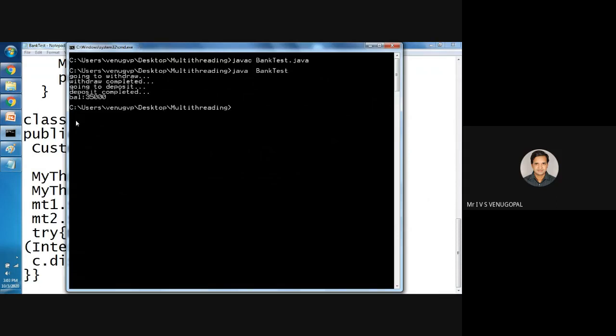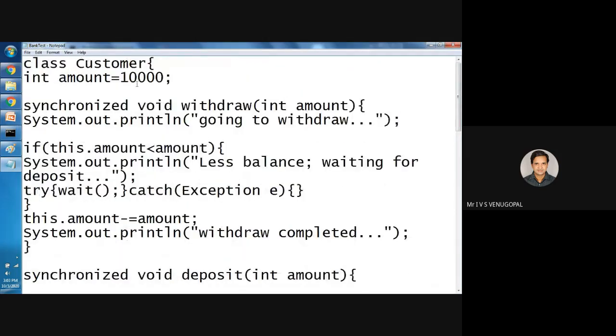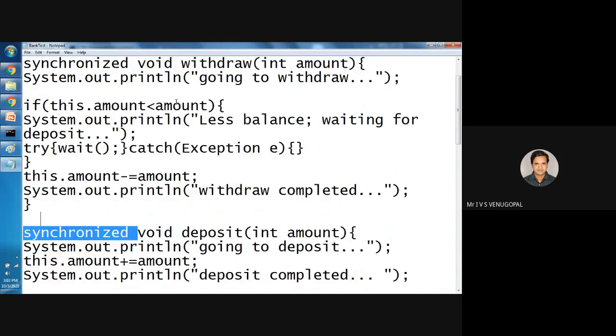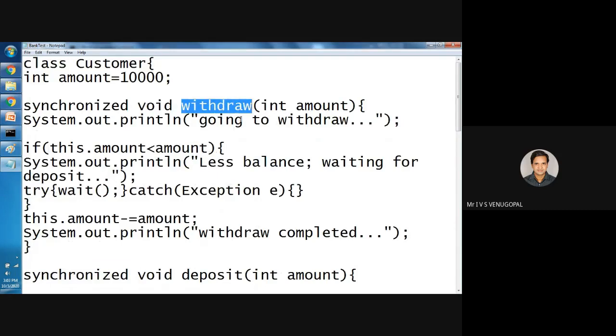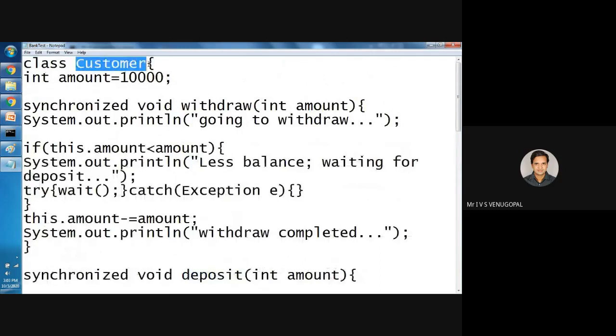See, for example, initially the balance is 10,000. There are two methods, withdraw and deposit. Both are synchronized. Why? Because while one is depositing, another thread needs to wait. Similarly, when another thread is trying to withdraw, deposit needs to wait. So I have created the shared resource for the customer with withdraw and deposit methods.